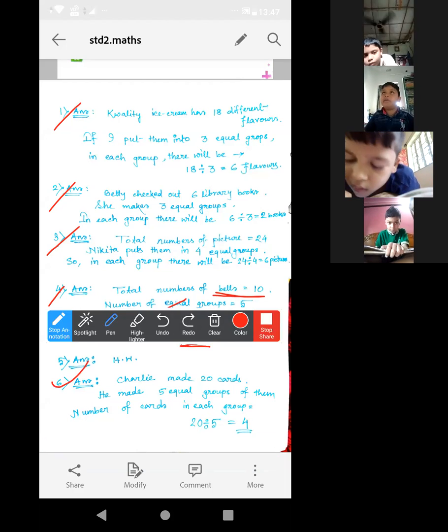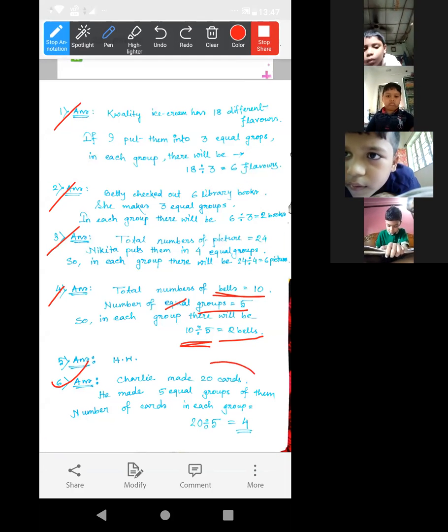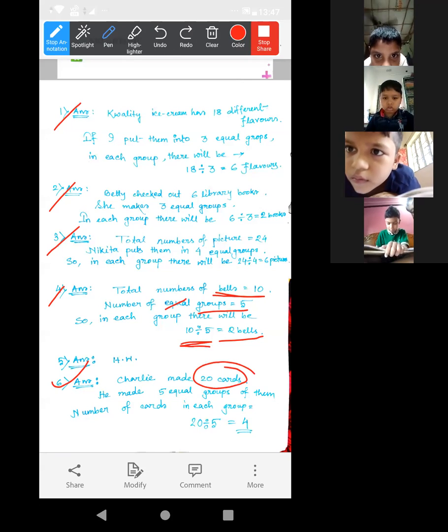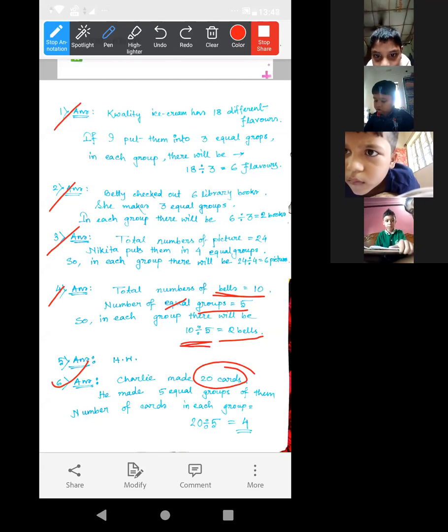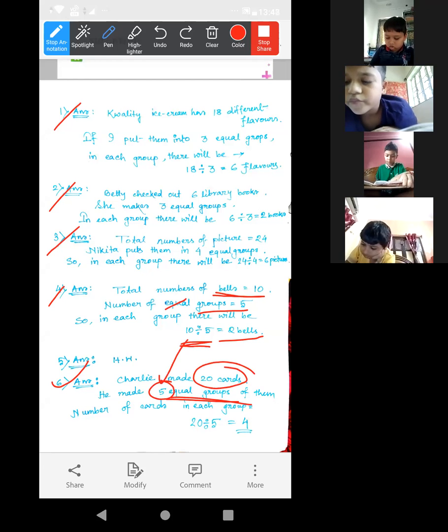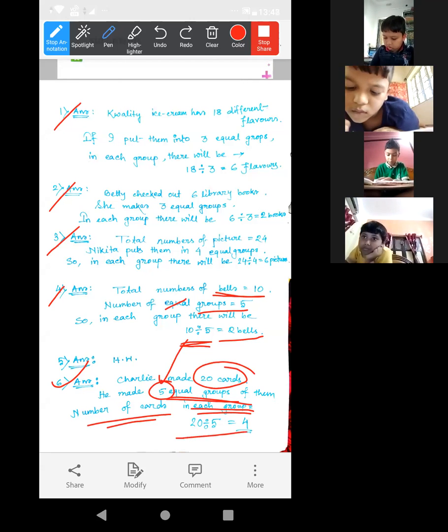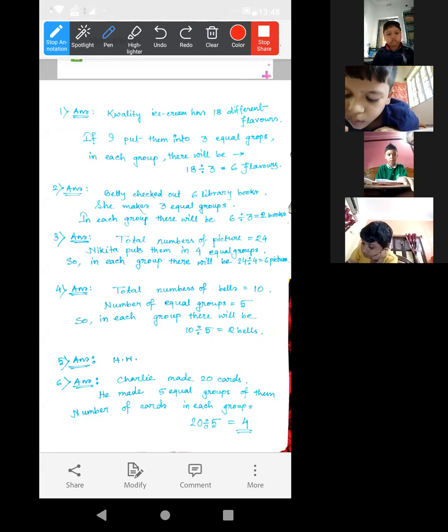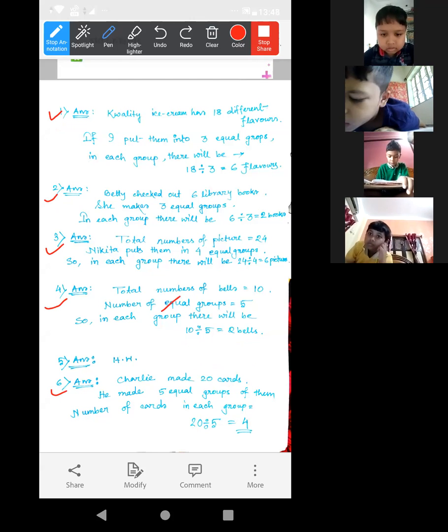Now the sixth one. Charlie made 20 cards. Total number of cards 20. He made 5 equal groups. 5 equal groups. So we have to divide by this 5. Hence the number of cards in each group is equal to 20 divided by 5. Okay. Complete this.